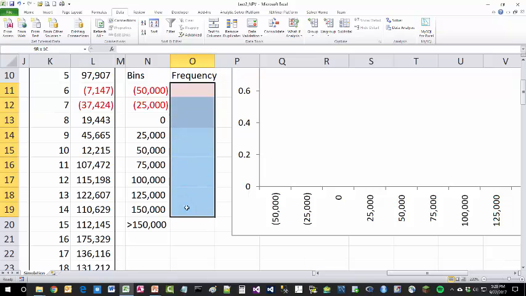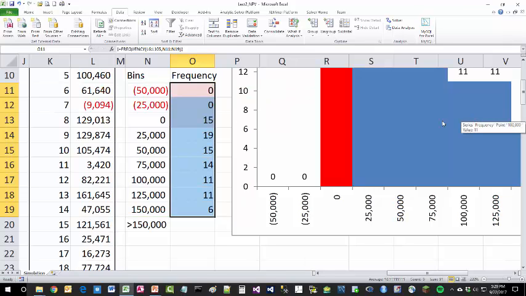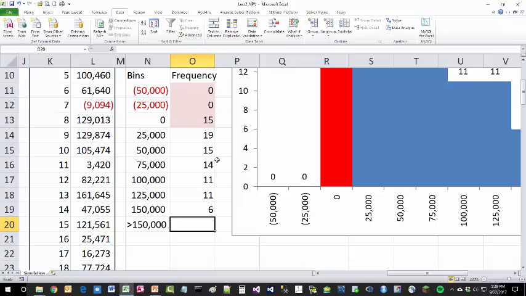The way the frequency function works, you highlight all these blank cells, excluding the last one, which is going to fall out at the end, and type equal frequency. The data array is the same L6 through L105 we had in all the other functions. And the bins are all of these except this last one. Then when you close the parentheses, don't hit enter just yet. You have to hold Control Shift with your left hand and then hit enter, which will result in all the frequencies being calculated. And then the last frequency, NPVs over 150 million, is 100, the total number of scenarios, minus the sum of all these scenarios here.